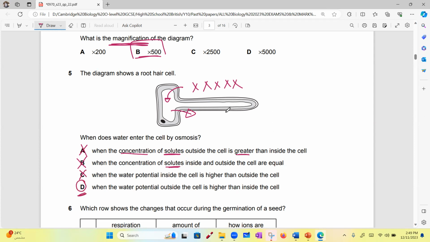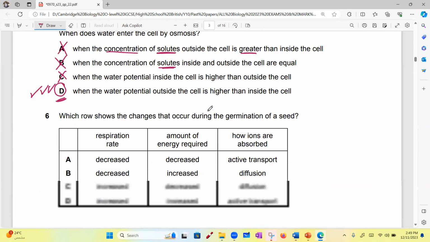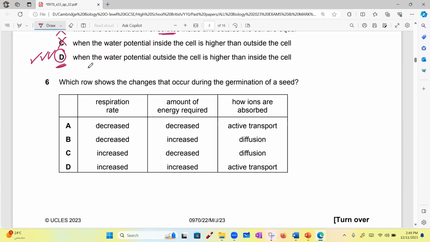Now let's read D. When the water potential outside the cell is higher than inside the cell. I have so much water outside, so this will make it move in. So D is the correct answer. Anyone confused? Okay. Which row shows the changes that occur during the germination of a seed?